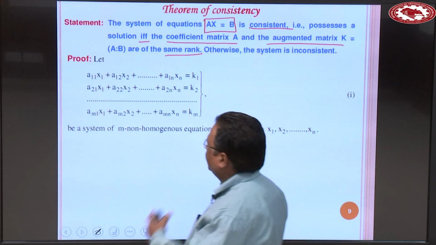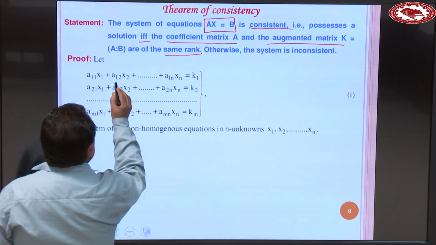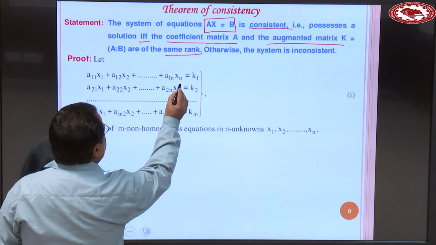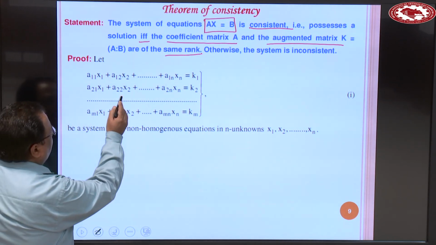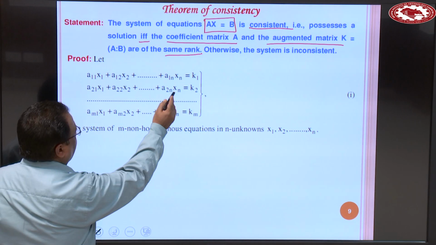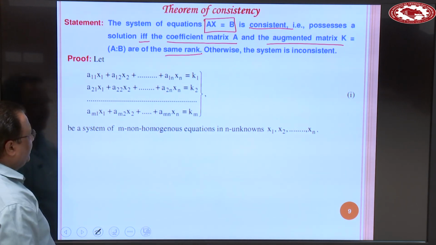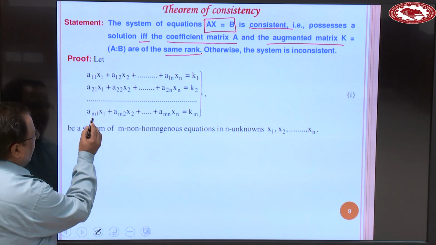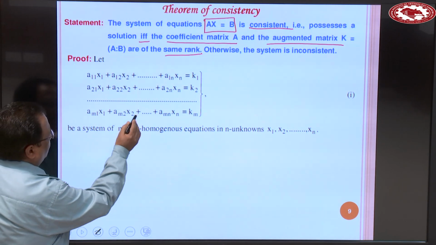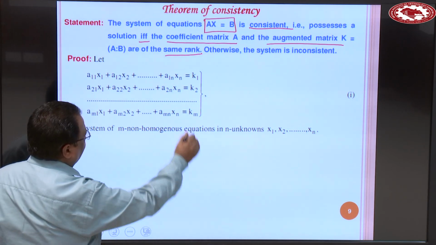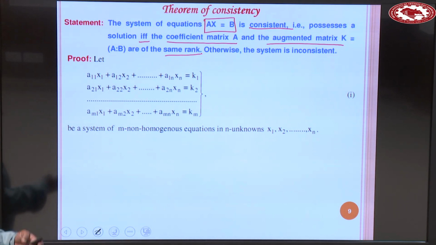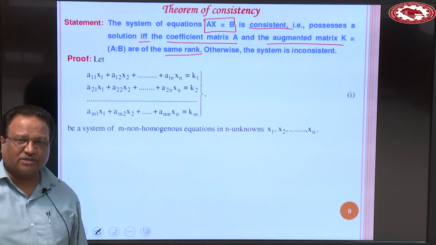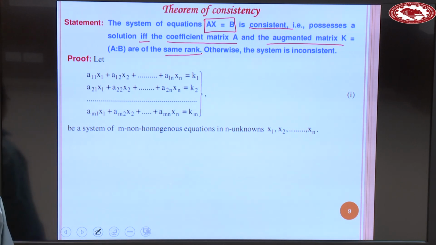Okay. So, let a11 x1 plus a12 x2 plus and so on, a1n xn is equal to k1, a21 x1 plus a22 x2 plus and so on, a2n xn is equal to k2. And mth equation is am1 x1 plus am2 x2 plus and so on, amn xn is equal to km, be a system of m non-homogeneous equations in n unknowns x1, x2, x3 and so on xn.